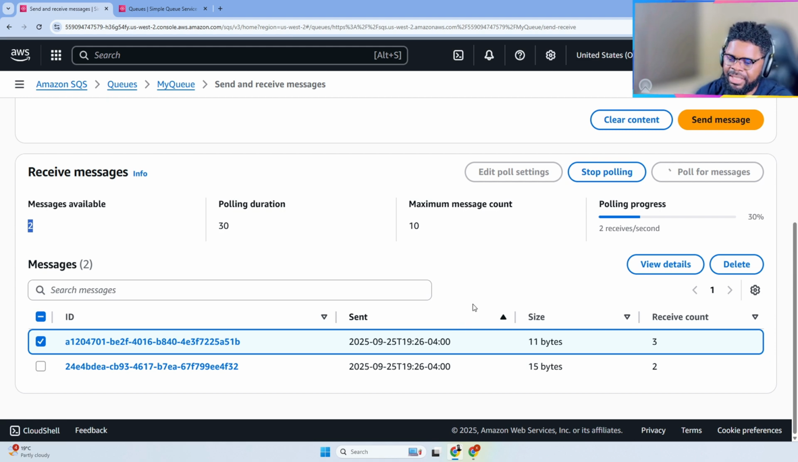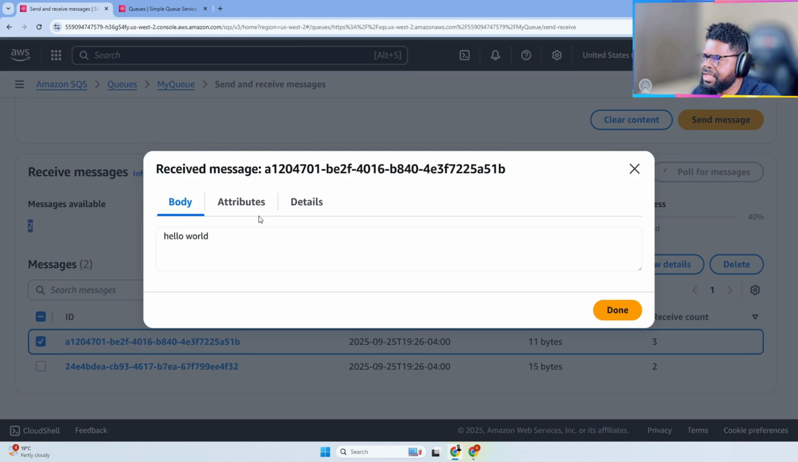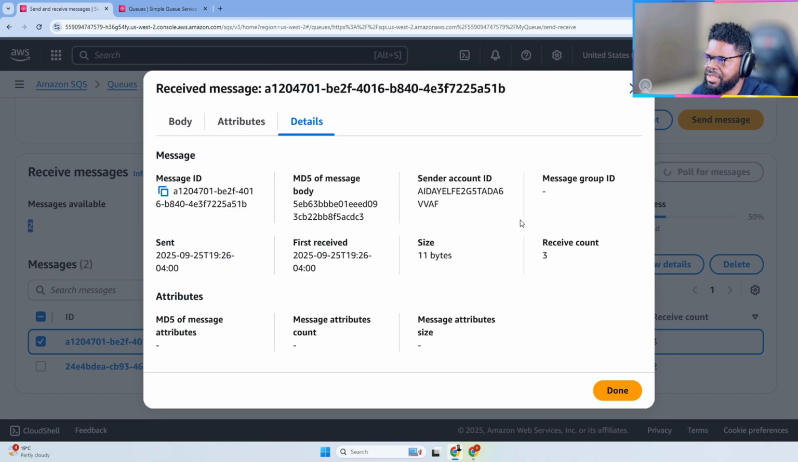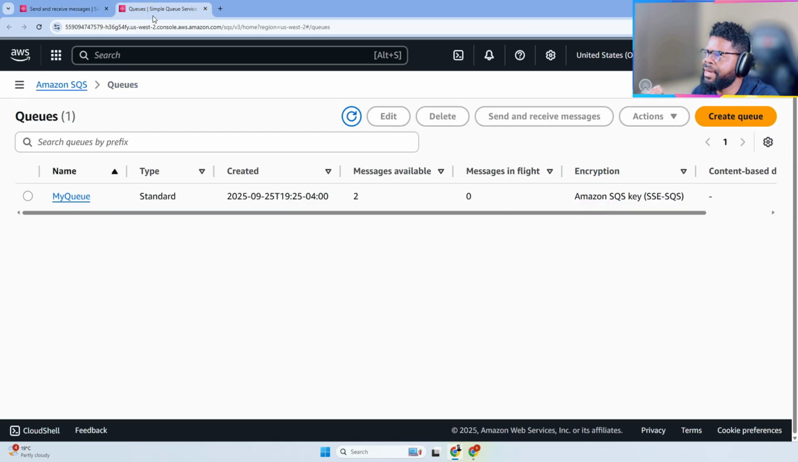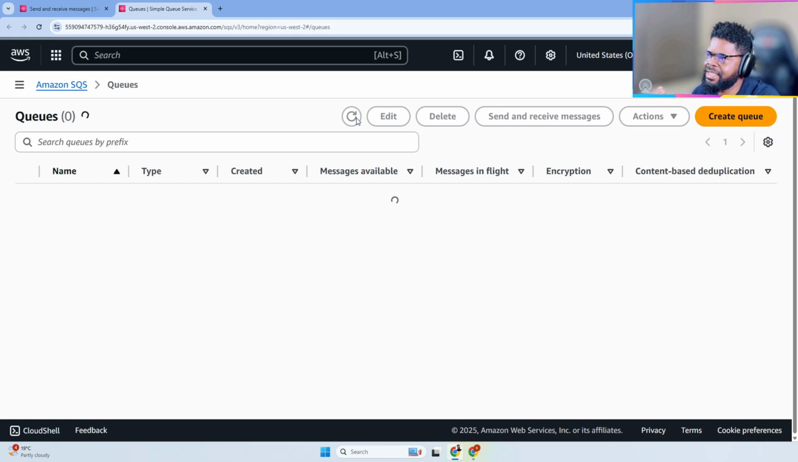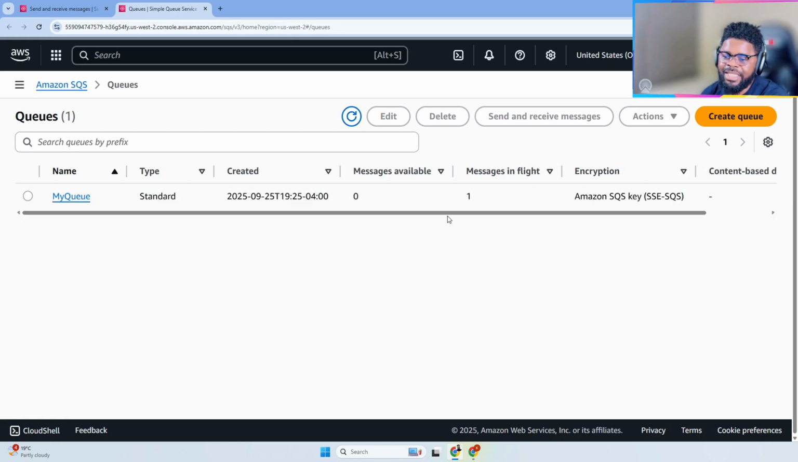After consuming the message, you've done something with it. Maybe view the details. There's no attributes and there's nothing, but this is basically some of the details. And then I can basically delete the message, right? So when I delete the message and I go back here and I refresh, you see there is like 1 message in flight. And the reason you have 1 message in flight is that we've polled for 2 messages, right? So we've polled for 2 messages, meaning 1 message right now cannot be used.